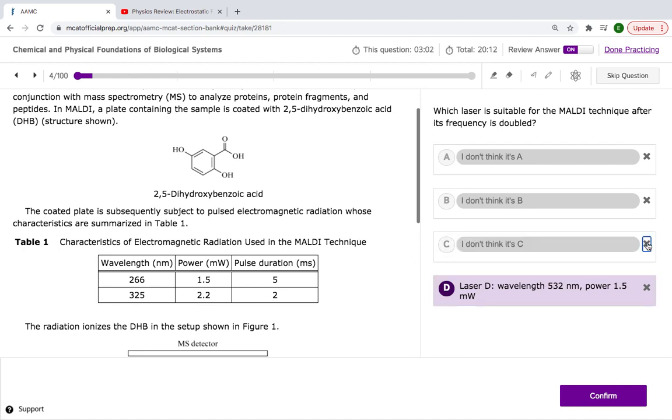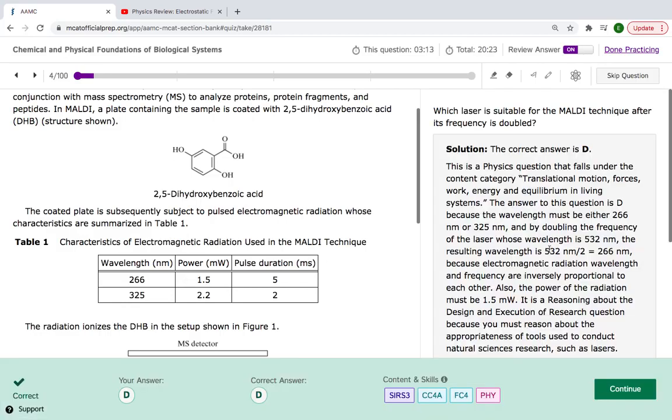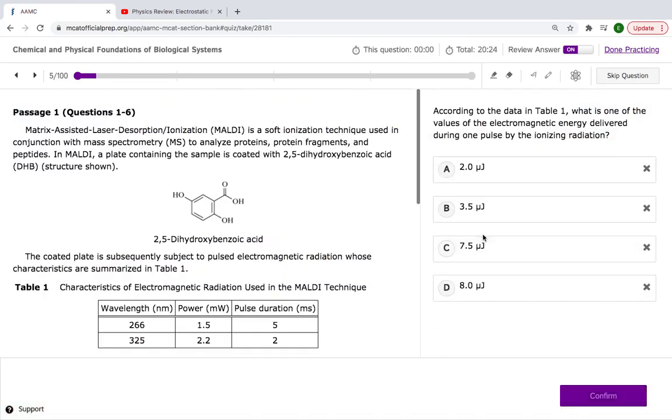So this one's not right. It's this one. This one has the 266 wavelength, average frequency is doubled, and this one has the 1.5 power as well. So D. Bang! Let's go, let's go. Next question.